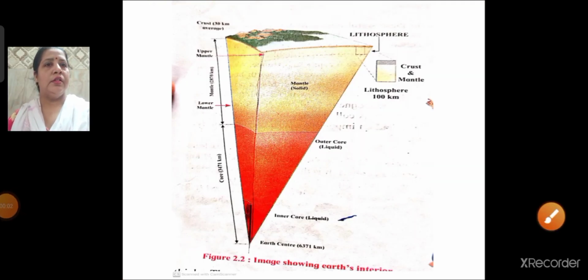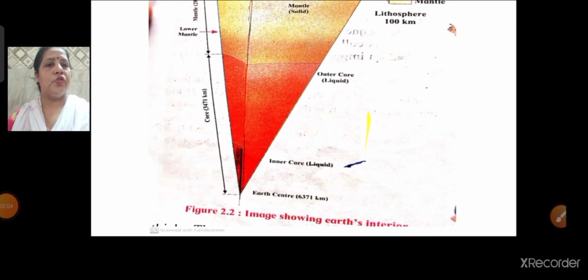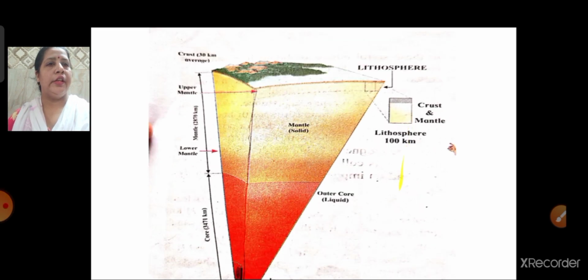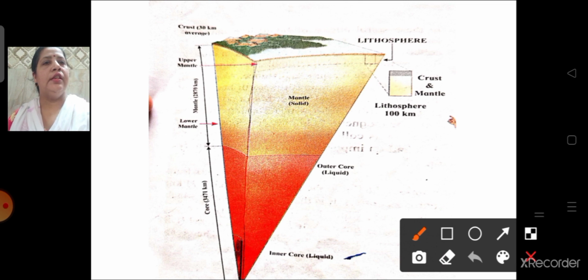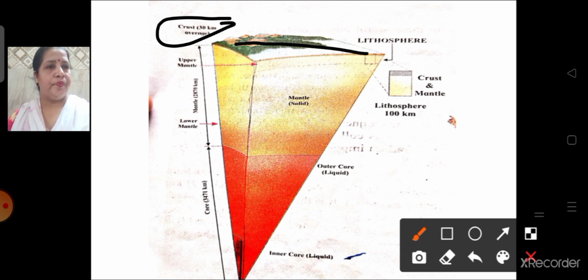Here is the diagram showing you the earth's interior. Here you can see the crust. The topmost part is the crust, which we call the lithosphere. Then below the crust, the yellow colored portion is your mantle.